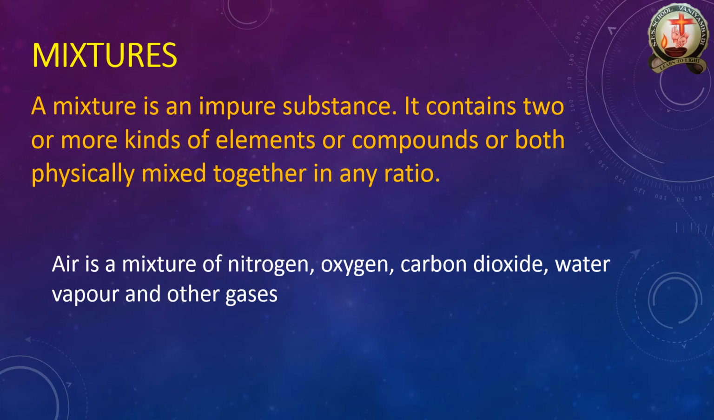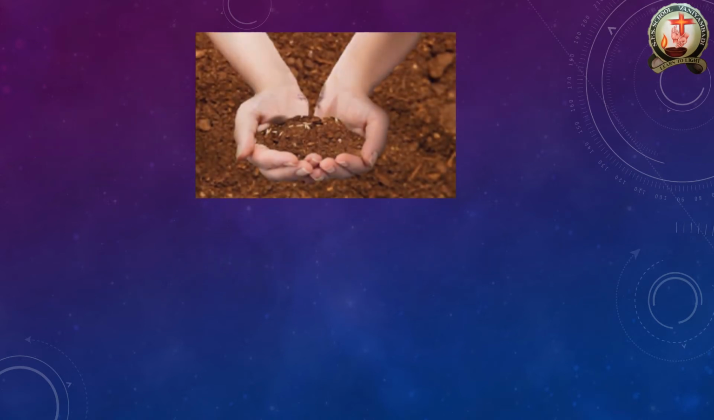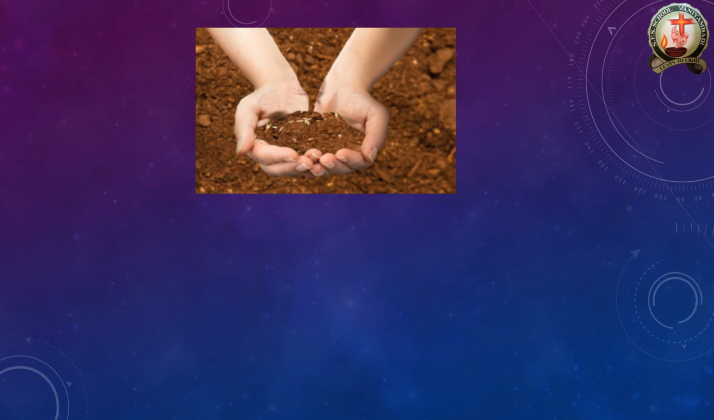Then air is the best example for a mixture because air is a mixture of nitrogen, oxygen, carbon dioxide, water vapors and other gases. So air is a very essential, very good example for a mixture of chemical compounds. Take soil. Soil is one of the best examples of a mixture of compounds because soil contains a number of different types of chemical compositions. So only we are cultivating different types of products.